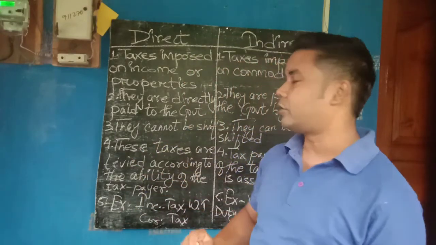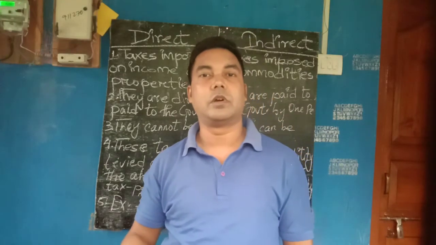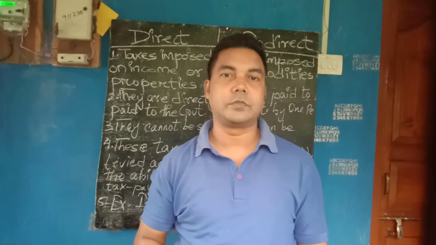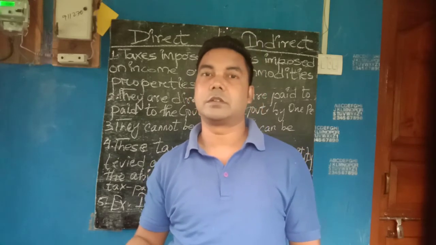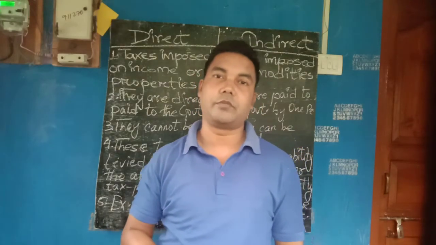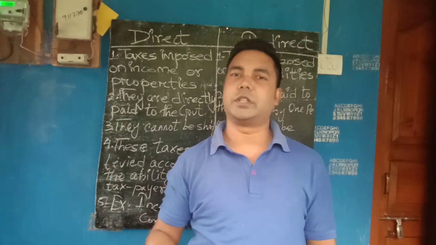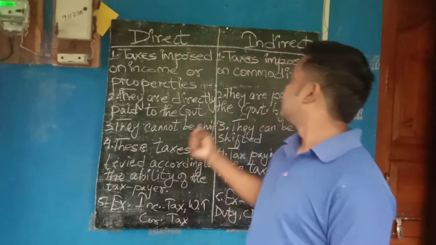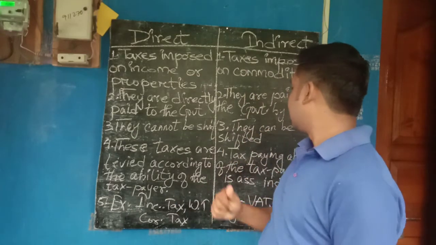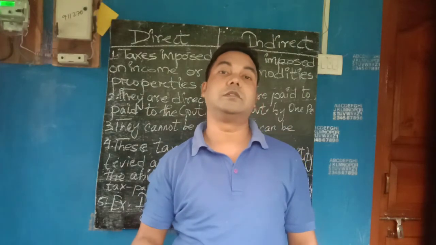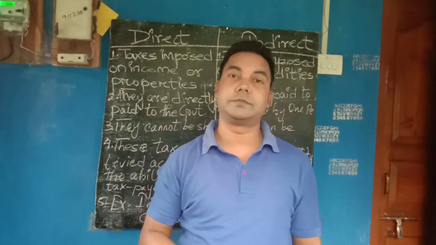Point number 4. Direct taxes are levied according to the ability of the taxpayer to pay. If the taxpayer's ability comes under the slab of income tax, then the taxpayer needs to pay the tax. If it doesn't, then no need to pay the tax. But in indirect tax, the ability of the taxpayer to pay is assessed indirectly.